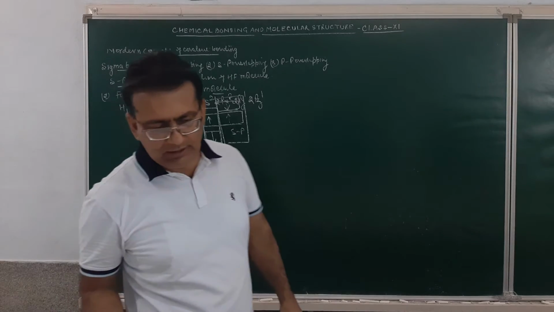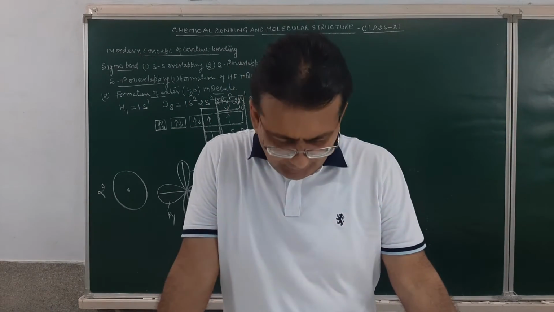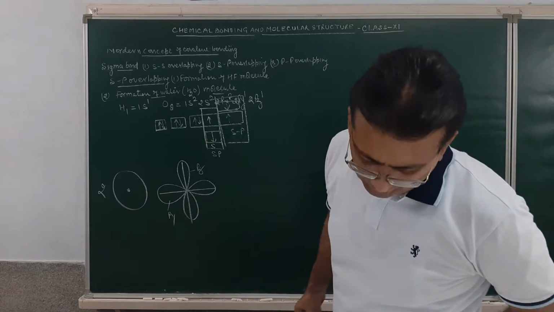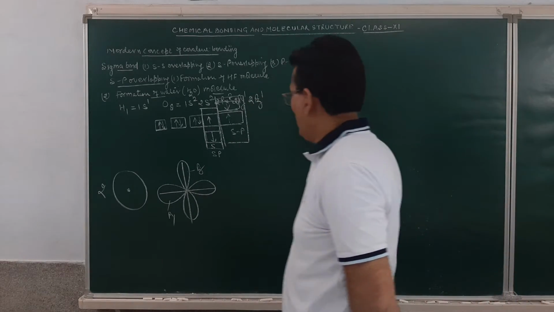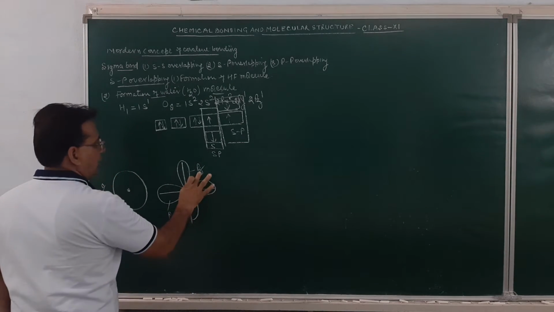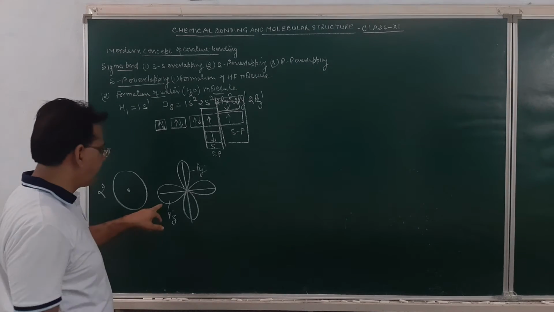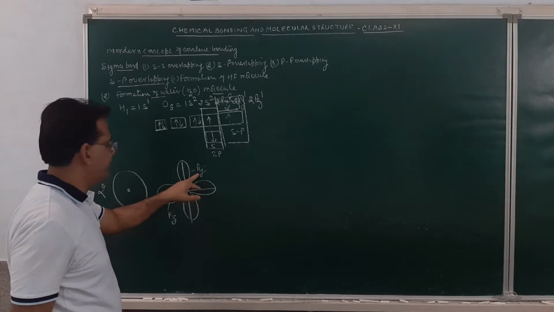Any of the orbitals can be given any orientation, any abbreviation. So this can be py or pz. If you want, you may give this to be pz and this to be py. It makes no difference. This is the pz orbital and this is the py orbital.